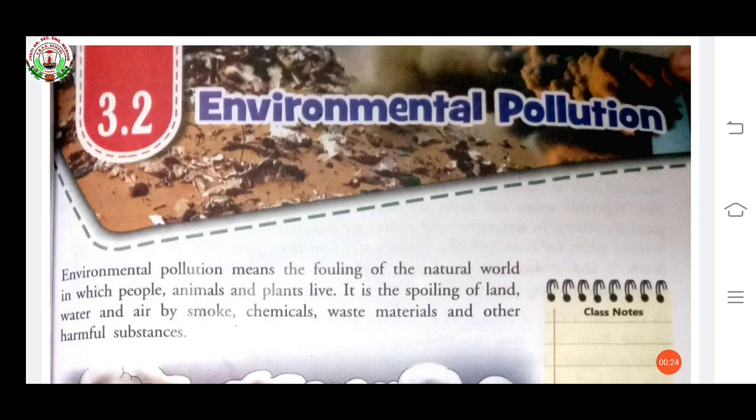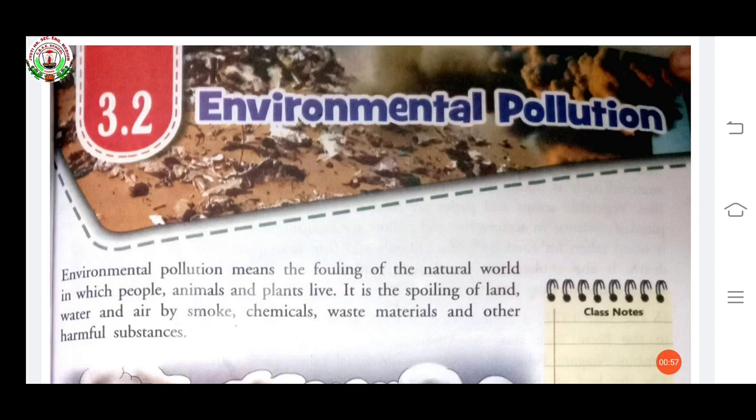Environment means the surroundings or conditions in which a person, animal, or plant lives or operates, the natural world. Again, I'm repeating. Environment means the surroundings or conditions in which a person, animal, or plant lives or operates, the natural world. Our second term is pollution.